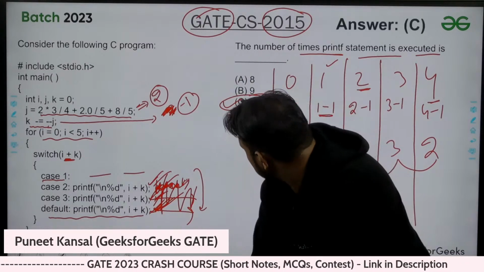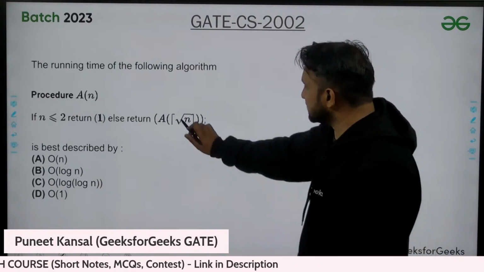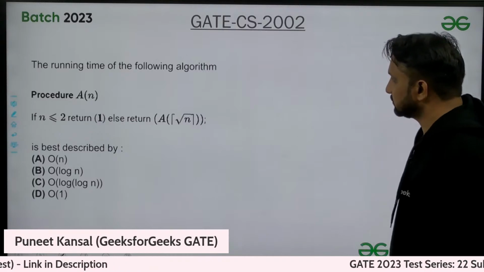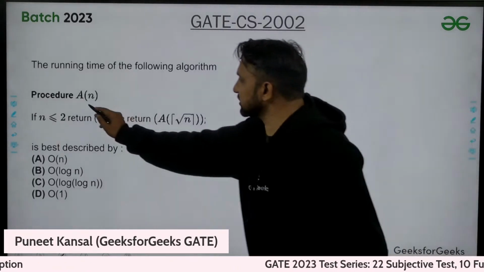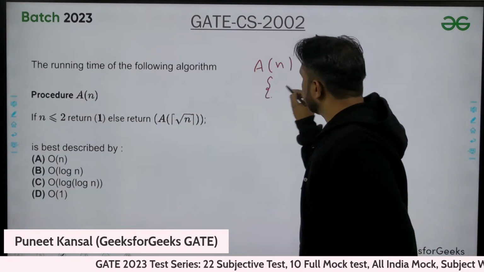Okay, so next question is this one. Here this is root of n. This is a function actually. I have written a function.